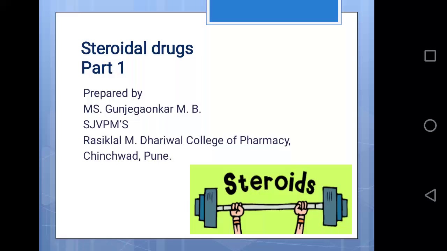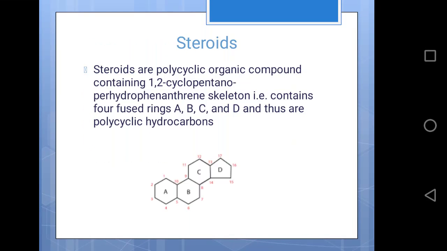In this video, we are going to study the chemistry of steroidal drugs. First, we'll see in detail what is meant by steroids. Steroids are polycyclic organic compounds containing the 1,2-cyclopentano perhydrophenanthrene skeleton. That is, it consists of 4 fused rings, which are rings A, B, C and D, and thus these are polycyclic hydrocarbons. The basic structure of a steroid is as shown over here.